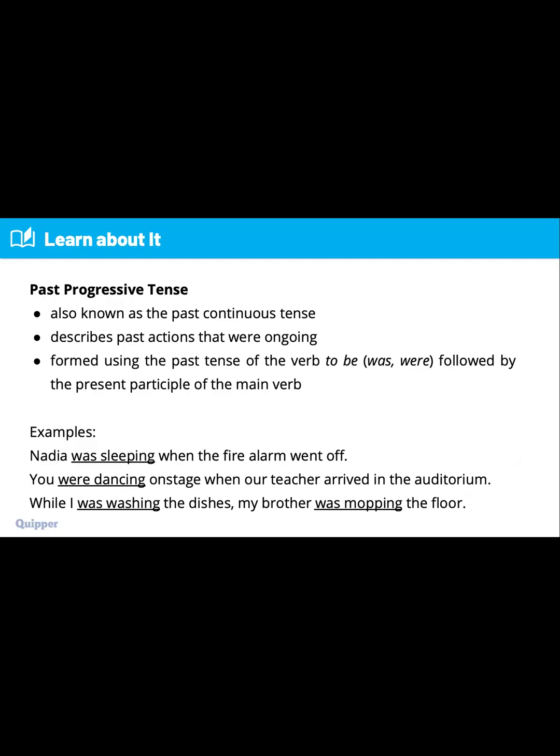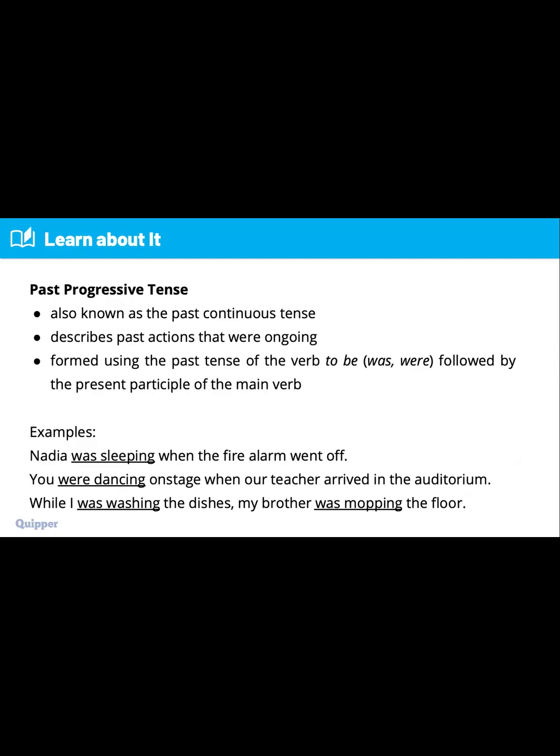For example, Nadia was sleeping when the fire alarm went off. So when the fire alarm went off, Nadia was sleeping at that time, right? Why do we use was? It's because Nadia is singular. Next, you were dancing on stage when our teacher arrived in the auditorium.